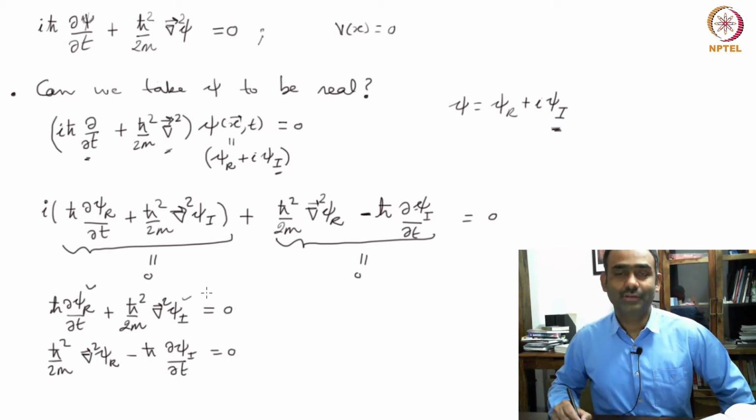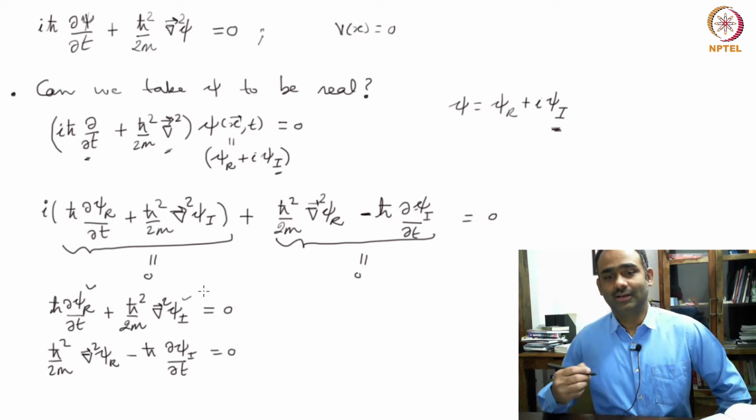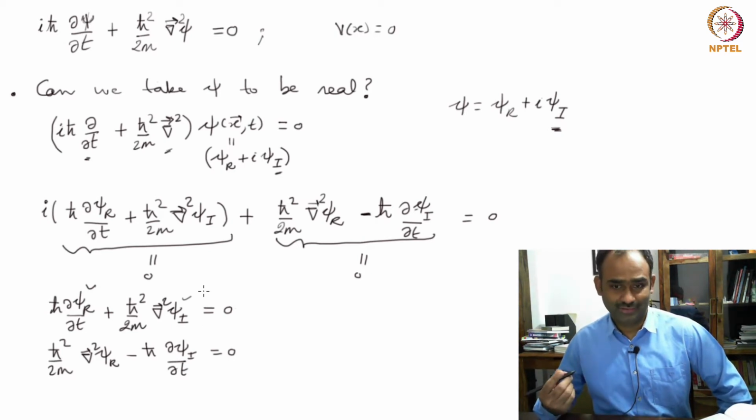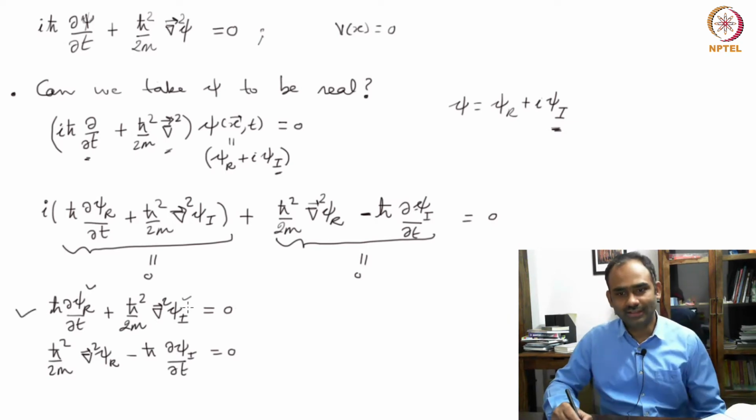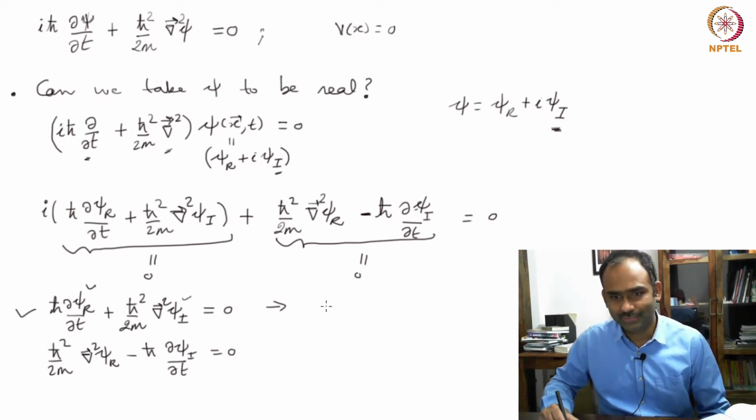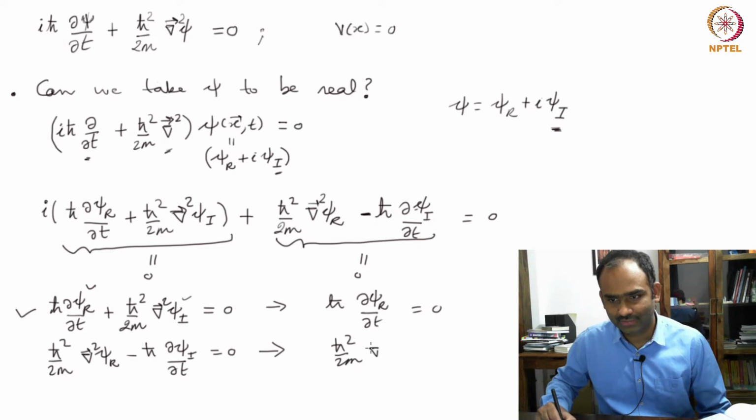So if you say, okay, I can take psi to be real, which means you can put psi I to be 0, then this term goes away. So look at this equation. This term goes away and it leaves behind only this piece, and this one, when I put psi I to be 0, it leaves behind only h bar square over 2m.